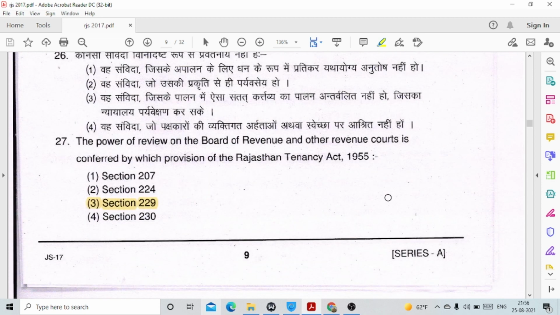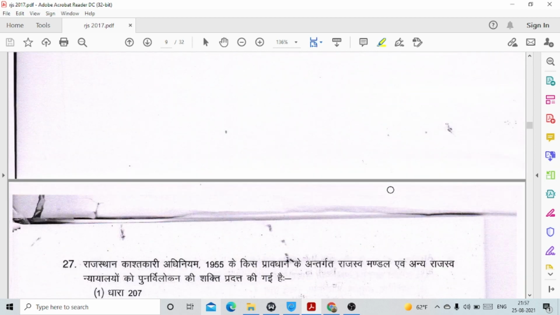27. The power of review on the Board of Revenue and other revenue courts is conferred by which provision of the Rajasthan Tenancy Act 1955? This is option number 3, section 229.